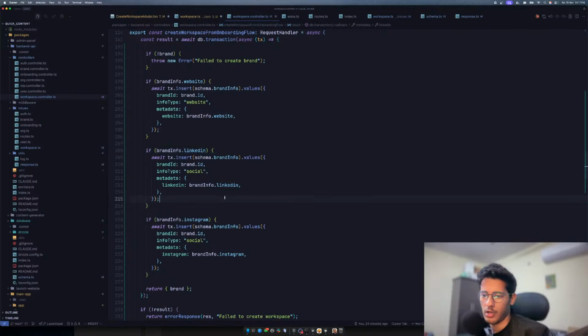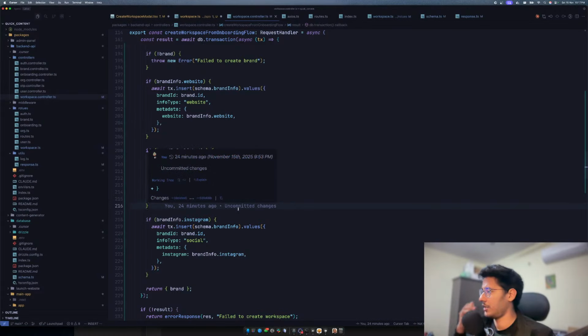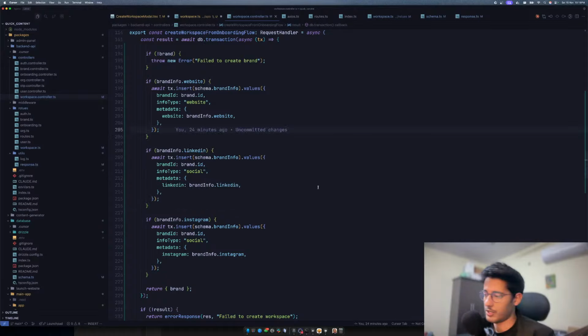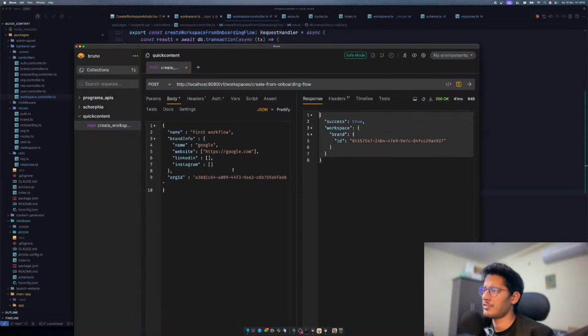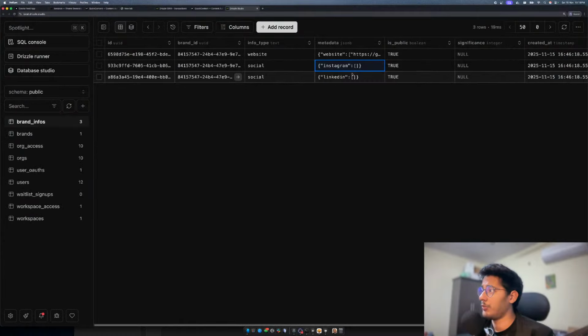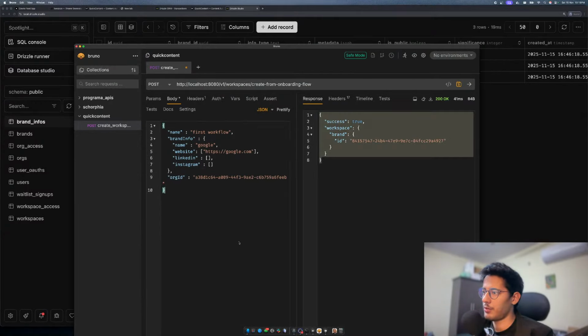That should be fine. Oh, what are we building? Game Master. We are building a website that will help us automate content and connect different social media, and then we'll be able to automate content. Yeah, this works. I think this is right. The structure is fine. I think I was just self-doubting, but the structure is fine because you could have multiple Instagram accounts by the social in the same brand info, right? So yeah, that's pretty much all right.